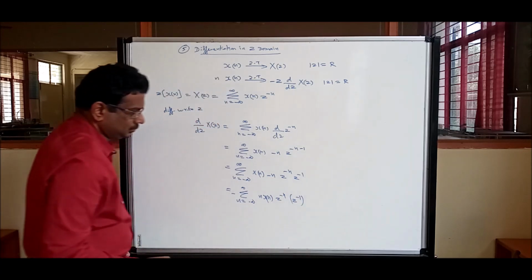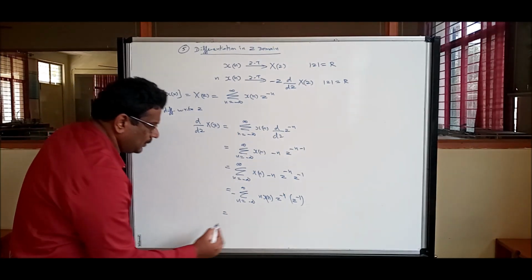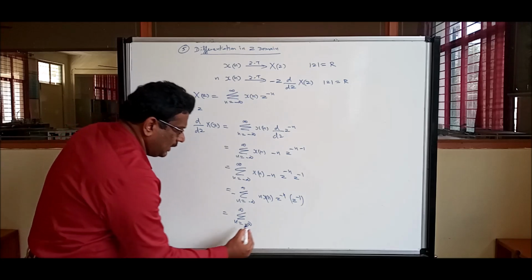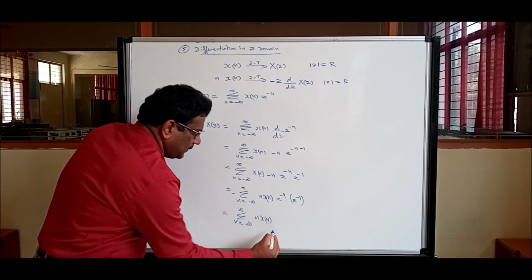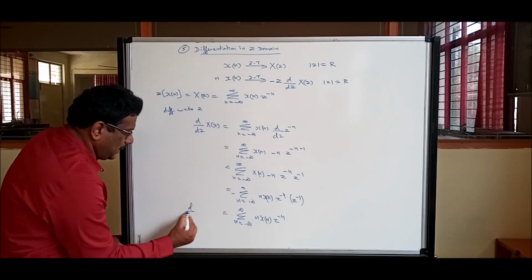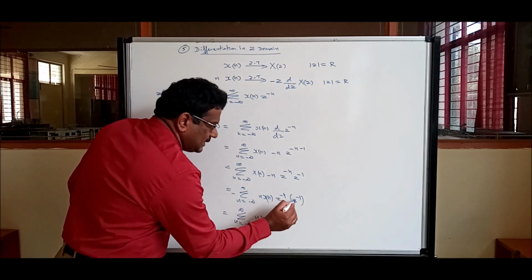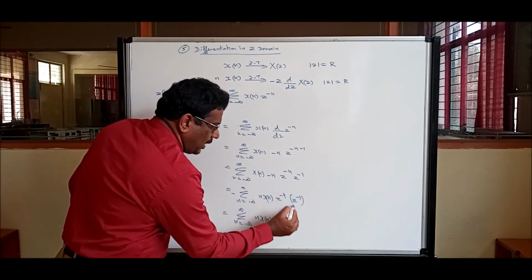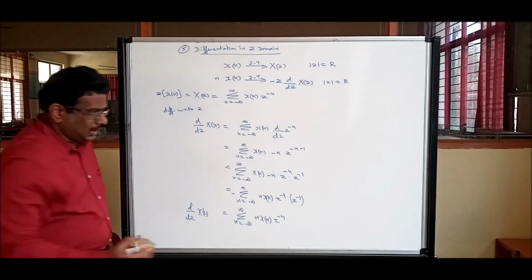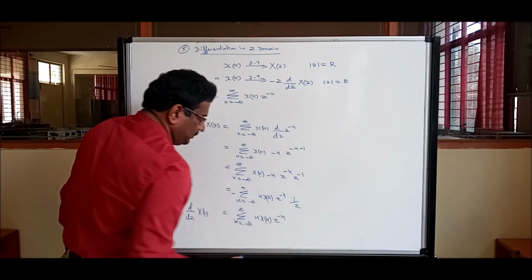That is summation n x of n, z power minus n, d by dz of x of z. This z inverse, is it 1 by z? I can just replace this z inverse as 1 by z.